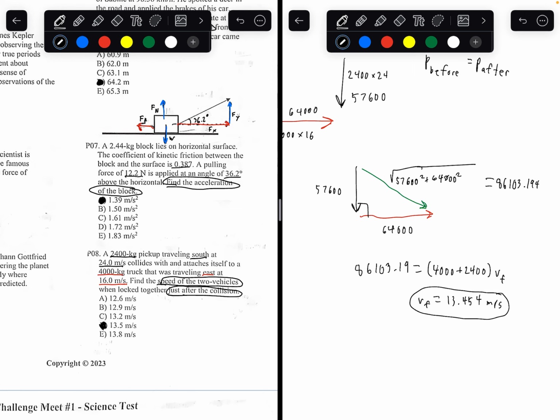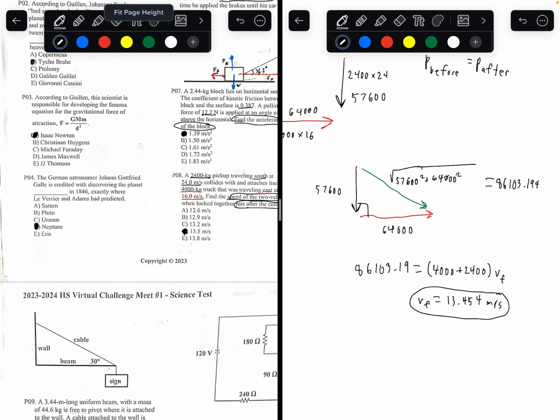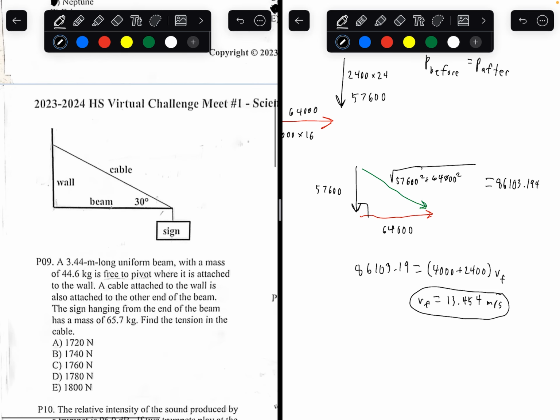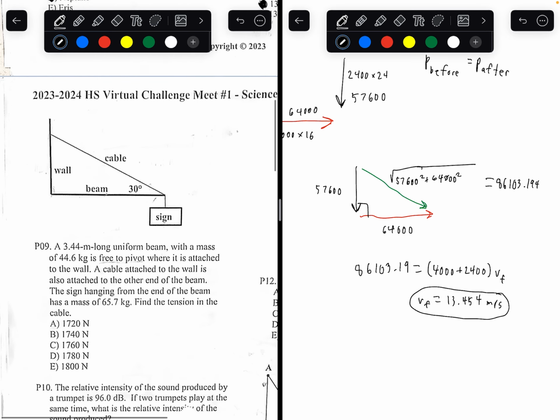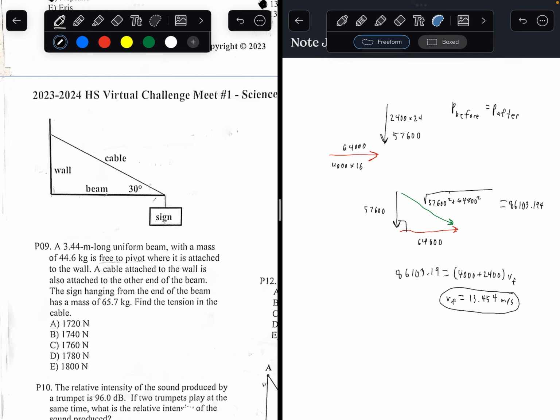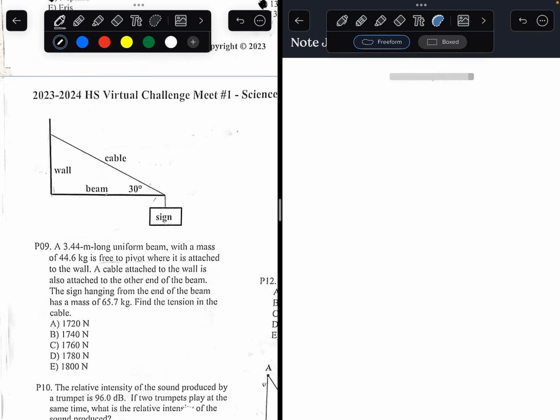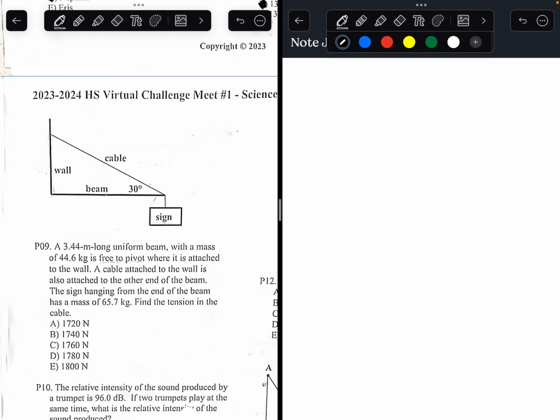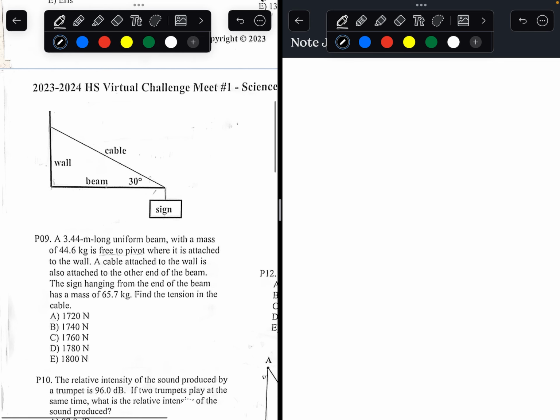Number 9 is a torque problem. So we go to number 9. I'm going to delete this first before I move to this. Okay, so what do we have here?